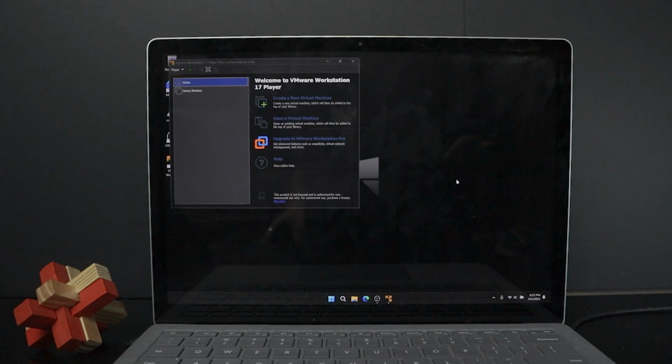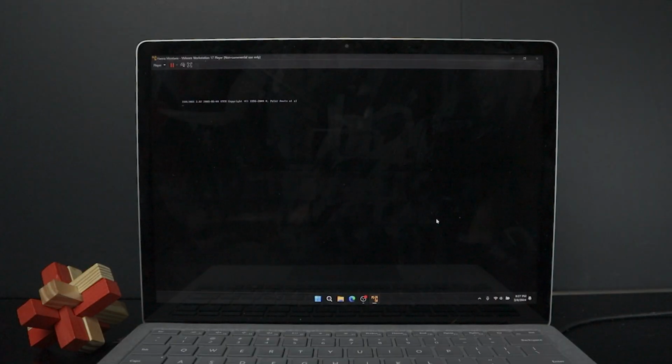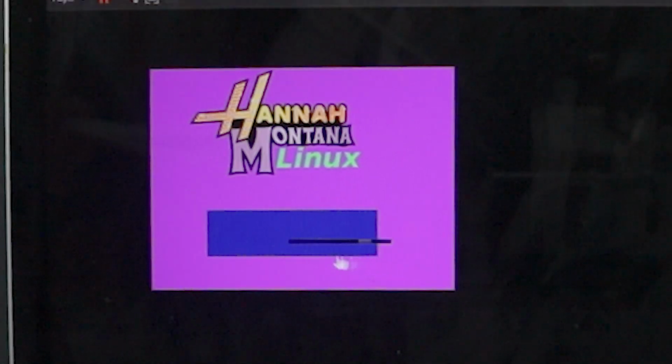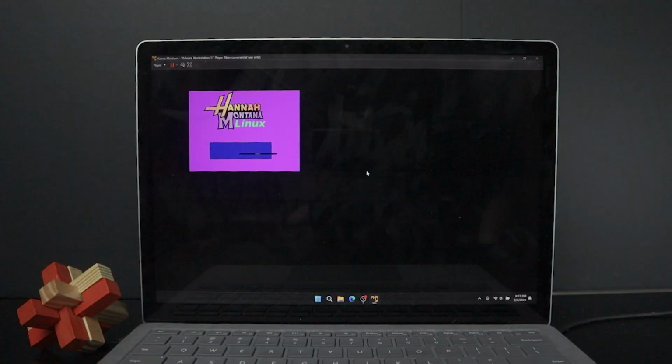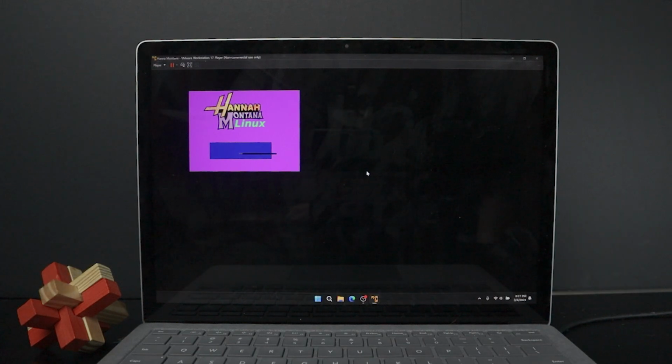Okay, so to get Hannah Montana Linux installed, we're gonna have to use virtual machines, and we're gonna do that for all of them. Oh, we got some stuff on the screen. Oh God, does that say 2009? When was the last time this was updated? Yeah, it says 1994 to 2009. Hey, we might be getting somewhere. Oh God, this looks awful. The loading bar's not even centered. I can't wait to see the gaming power of Hannah Montana Linux.